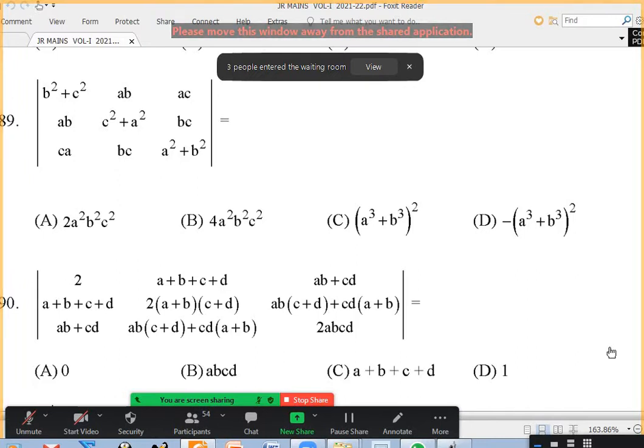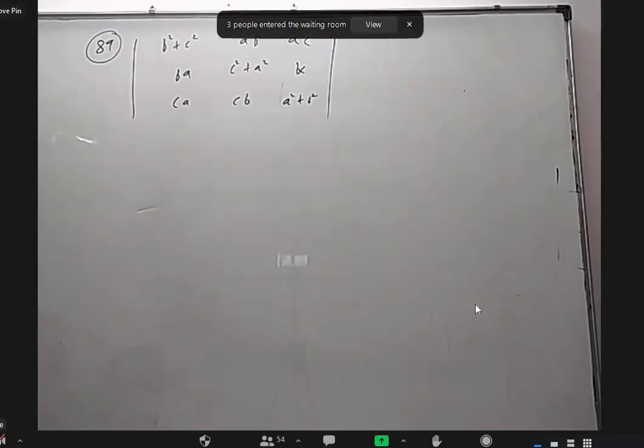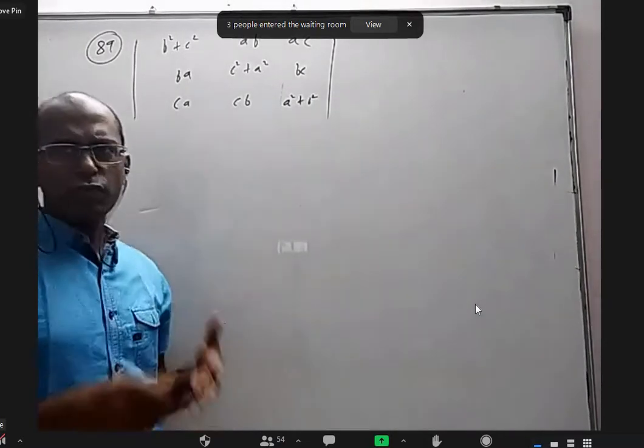89. B square plus C square, AB and A. AB, C square plus A square, CA, CB, A square plus B square. Okay. This is AB, AC. This I can even write BA, BC, CA, CB, just for that. Okay. This answer is some 4A square, B square, C square.